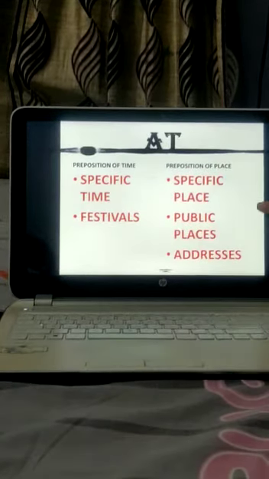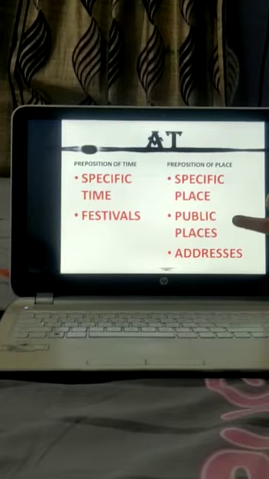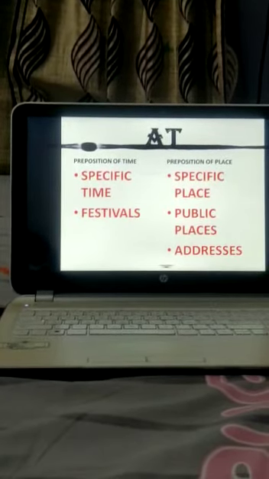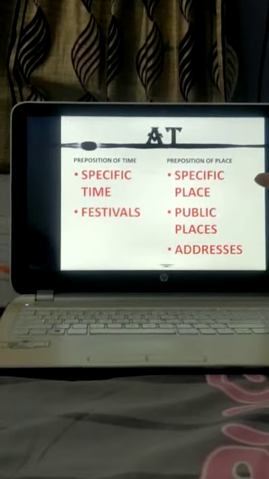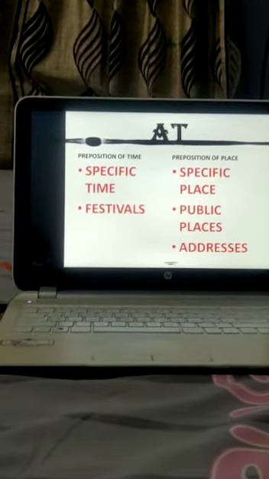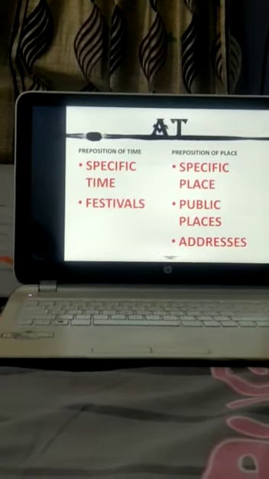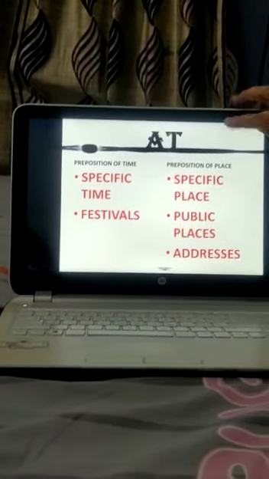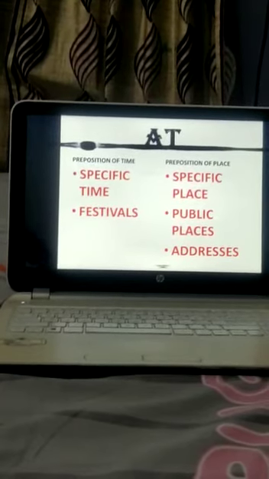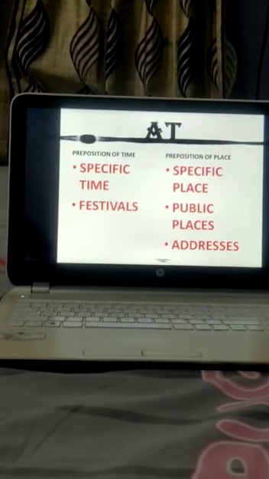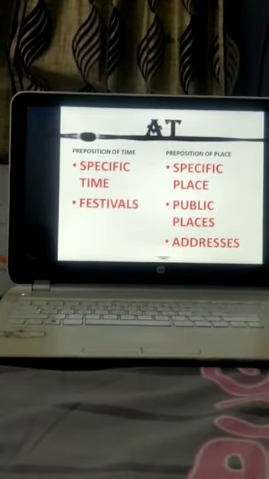And when we mention specific place or any public place or any address, we use preposition of place at. How? Specific place. I study at Greenfield Public School. Now I am specifying the place where I am studying. So I have used at. Any public place, I will meet you at cinema hall. Cinema hall is a public place, so I have used the preposition at before it.